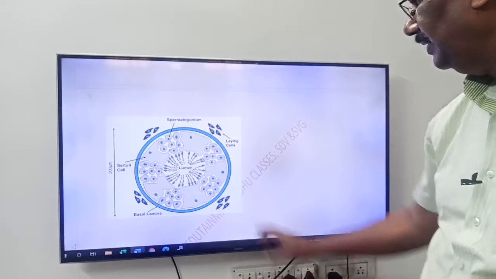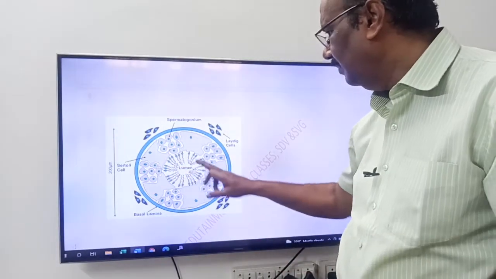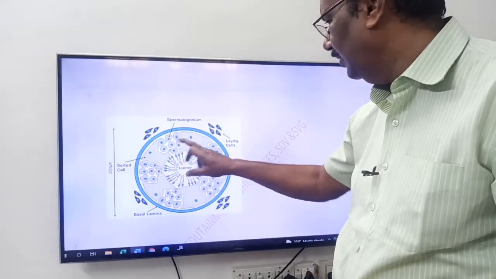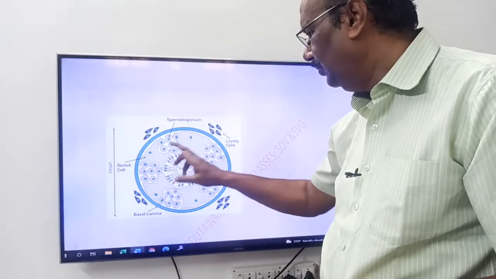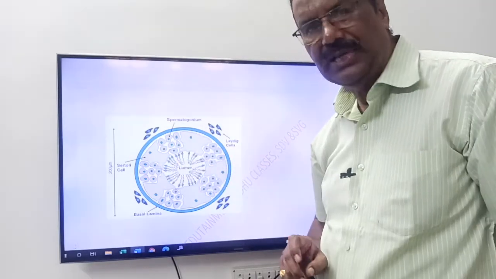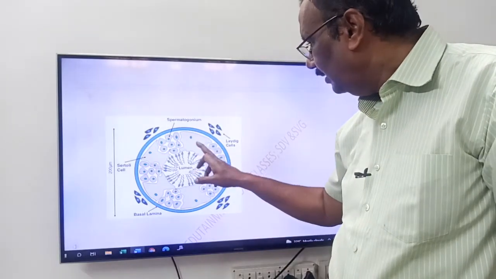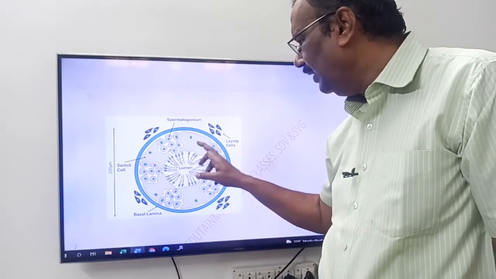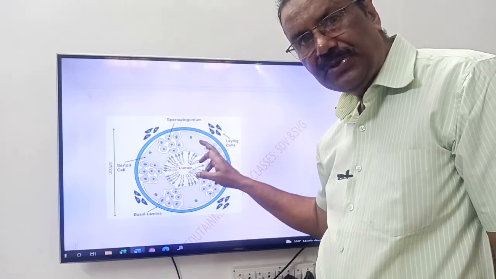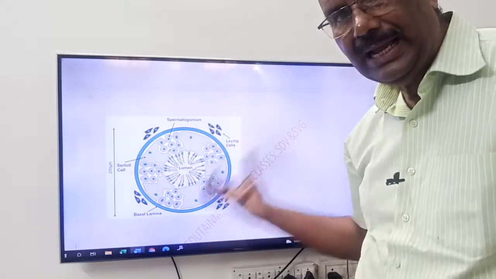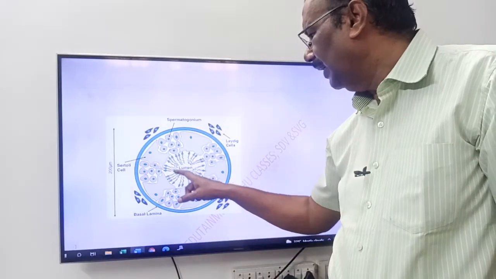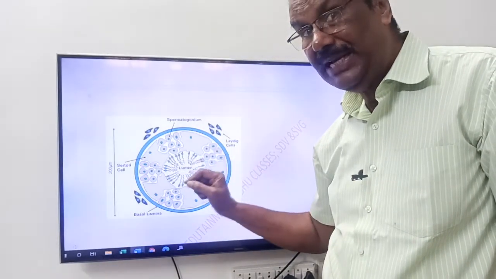Now see this image. This is the lumen of the seminiferous tubule. These are the spermatogonia, these are the Sertoli cells. These Sertoli cells provide food, or they nourish the sperm cells. The sperm cell attaches to the Sertoli cells, gets the food from them, and is released into the lumen. That is called spermiation.